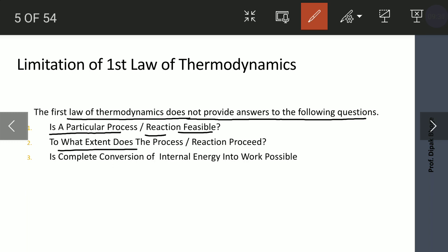To what extent does the process or reaction proceed? Its answer also the first law does not tell. Is a complete conversion of internal energy into work possible? These are a few questions whose answers the first law does not give.